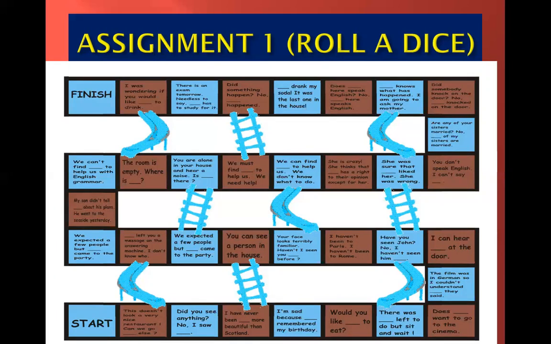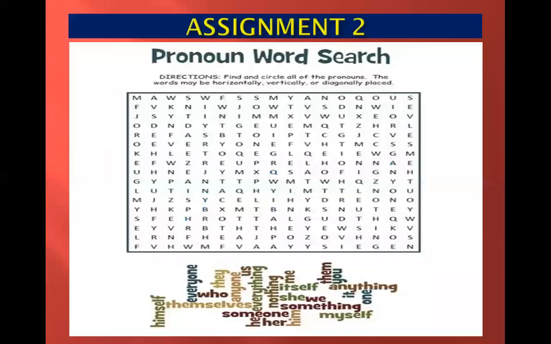Enjoy it while studying. And second is assignment 2, where you need to search the words that are given below: himself, everyone, themselves, who, they, anyone. These are some of the words given to you. The directions are given to you: you need to find and circle all the pronouns. The words may be placed horizontally, vertically, or diagonally. Just do these 2 assignments and enjoy.